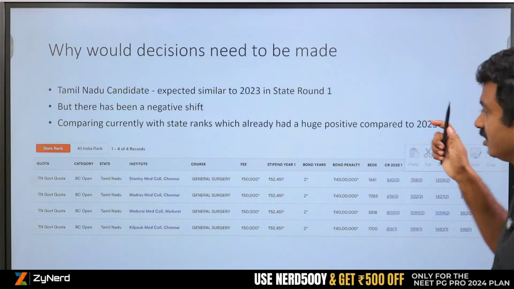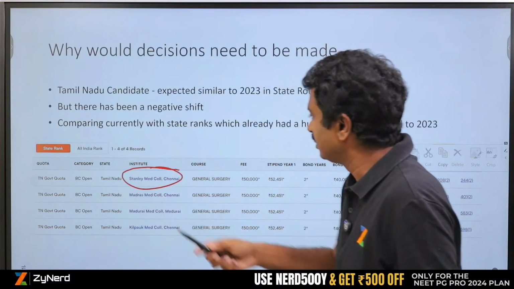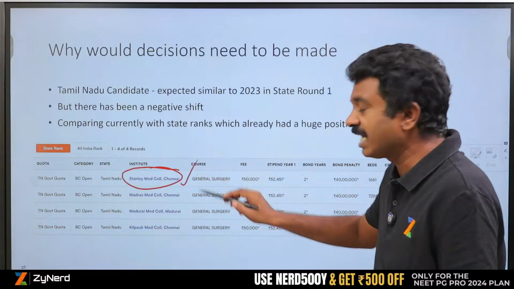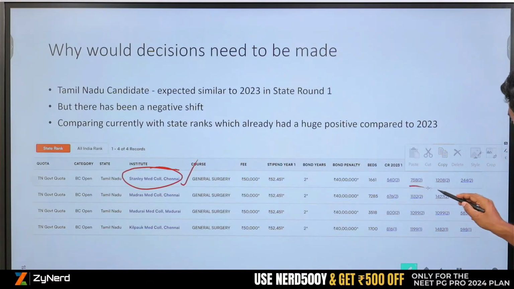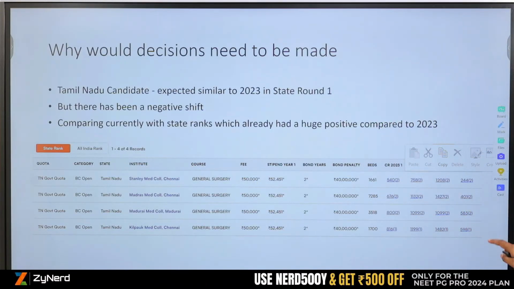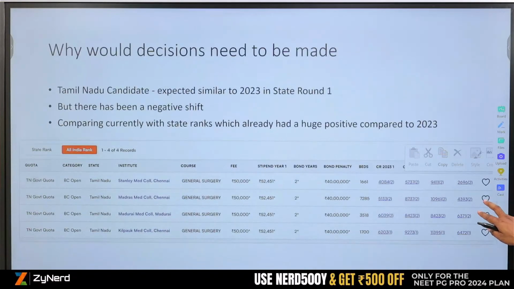Okay, so sorry, there's a slight change that we need to make. So here Stanley Medical College General Surgery has moved up to what ranks? To higher ranks, 758 to a lower closing rank in 2024 round 1. So this is a problem, right? Stanley Medical College General Surgery, moving on.